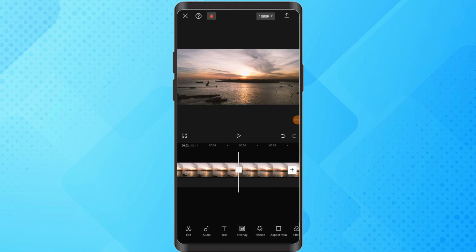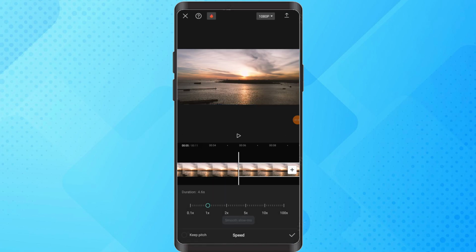Choose normal and drag the slider left to decrease speed, less than 1x. Observe the new duration and adjust as needed. Tap on the check mark to apply the effect.